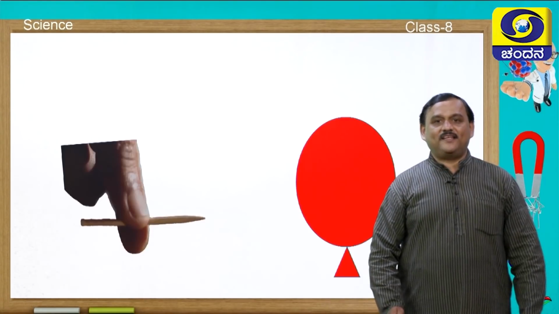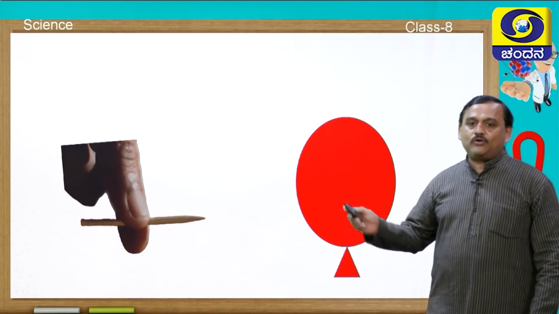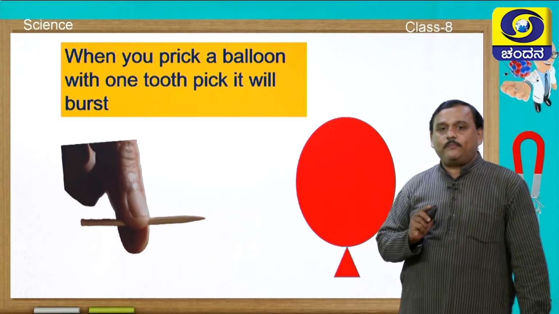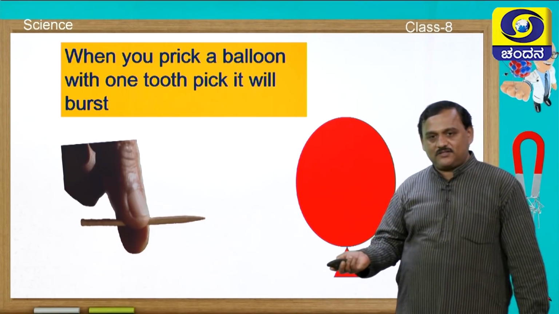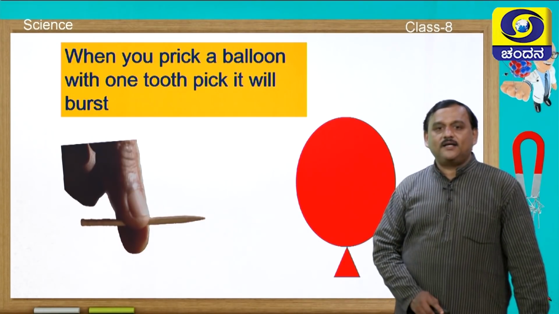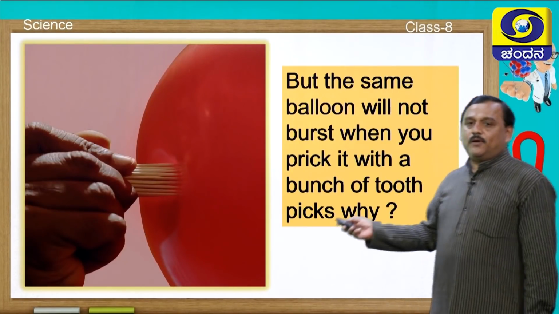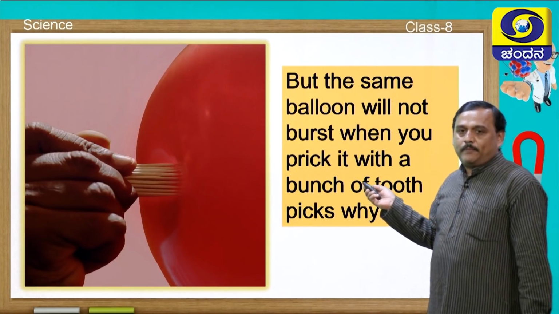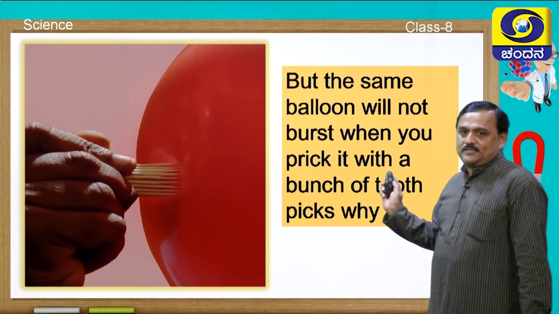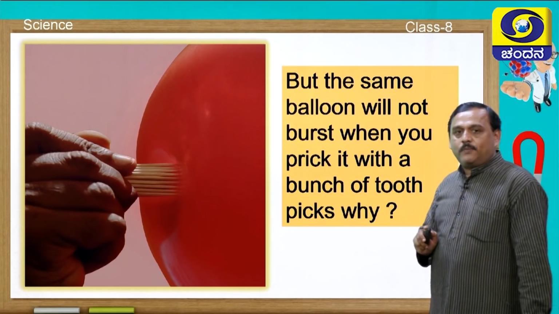Okay. Now, I have another activity for you. You have to reason out this activity. When I prick a balloon with one toothpick, it will burst. You know very well. But look at the picture. Here we are pricking the balloon with a bunch of toothpicks, but now the balloon is not bursting.